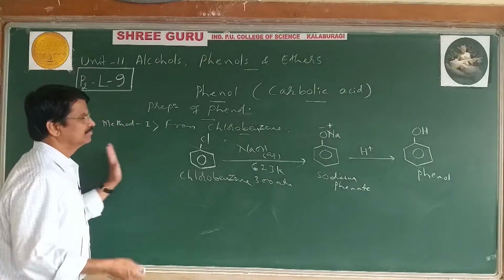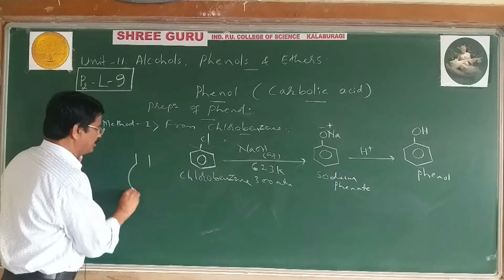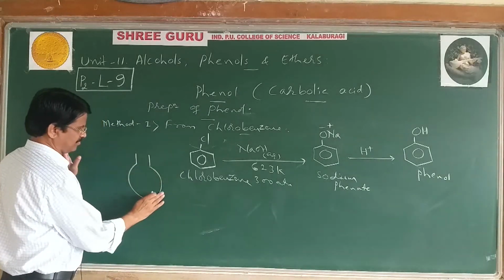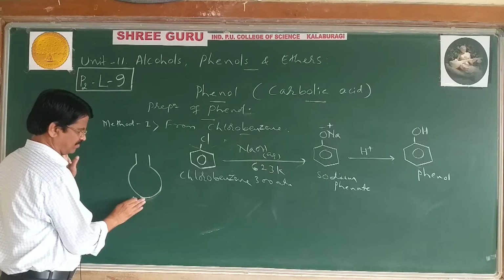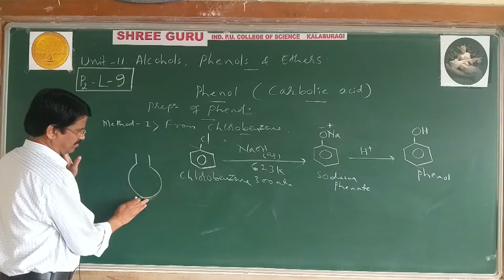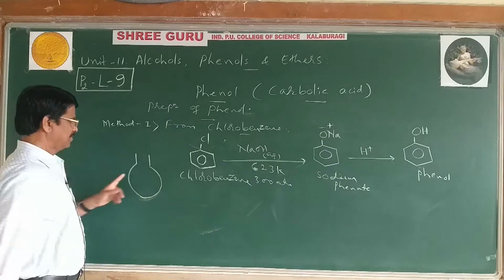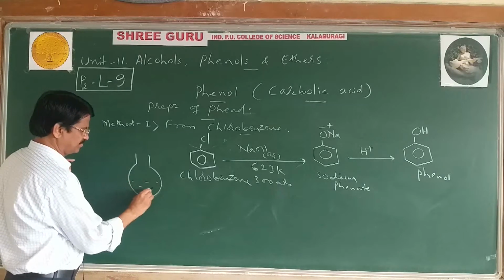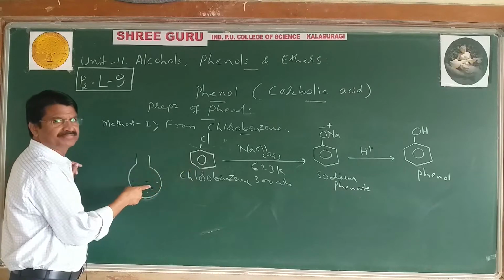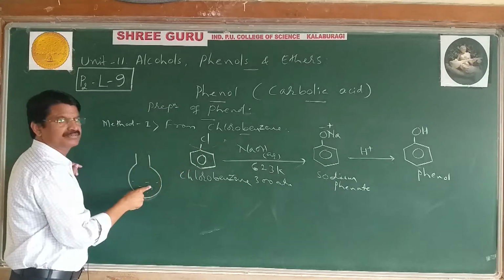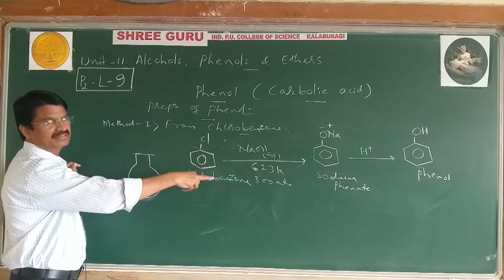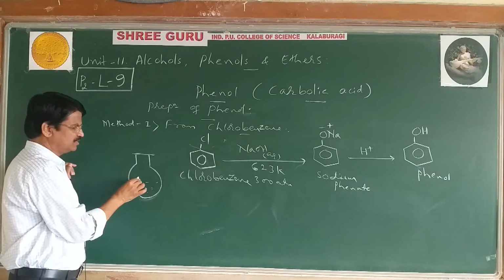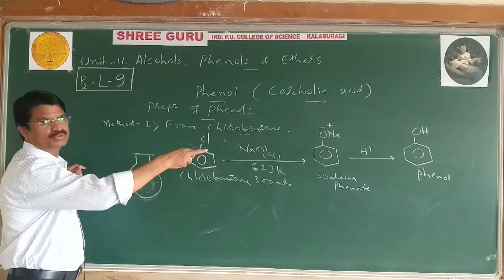As I told you, in an RBF, a round bottom flask, first we take chlorobenzene, second NaOH, then close it and heat at about 623 K and 300 atmospheres pressure. Under these conditions, first we get the salt sodium phenate.